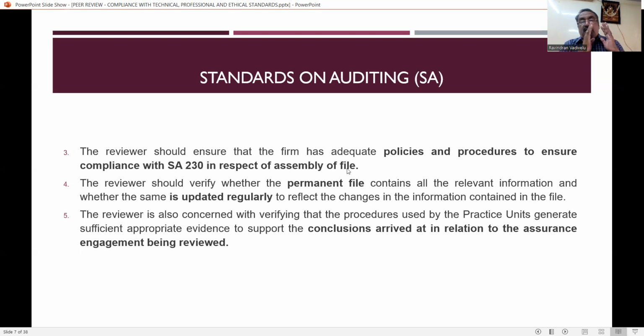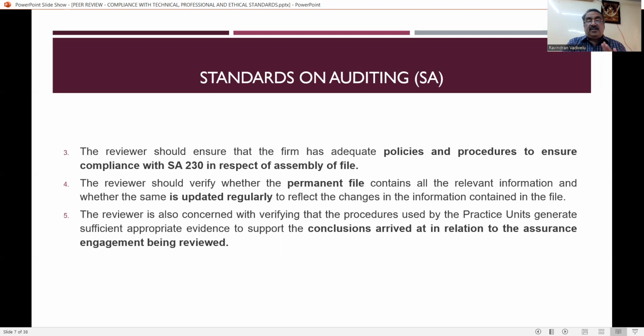So not only the working papers, they should have been properly filed, and whether there is a sequence of file numbers or not, everything has to be reviewed and ensured by the reviewer. The reviewer should verify whether the permanent file contains all the relevant information and whether the same is updated regularly to reflect the changes in the information contained in the file.